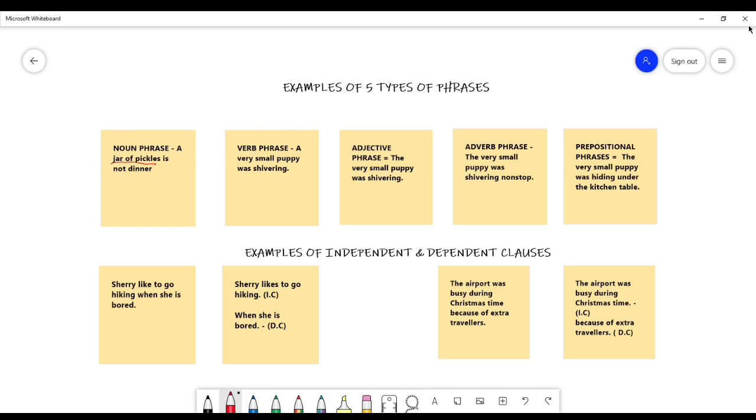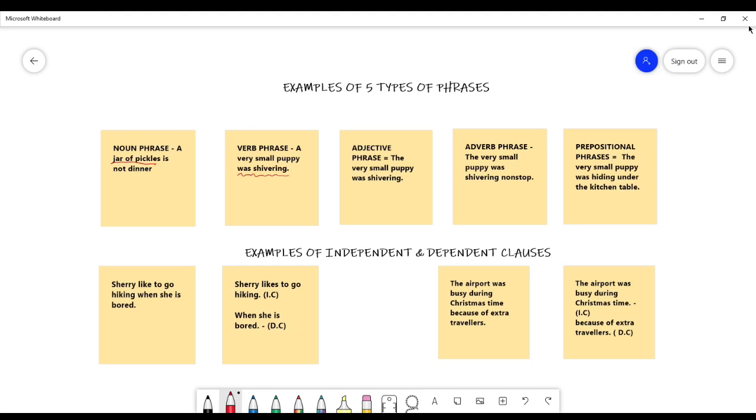Verb phrase. A verb is an action word. Therefore, "A very small puppy was shivering." In this case, was shivering would be my verb phrase. Notice the action word verb would be shivering and the linking verb was, but together they make up the verb phrase.